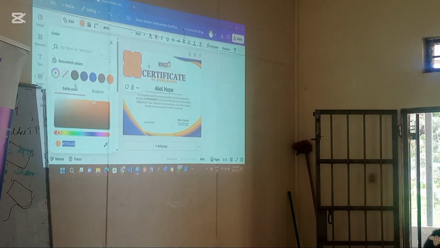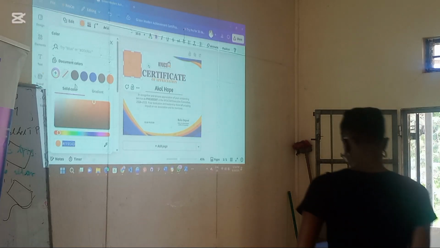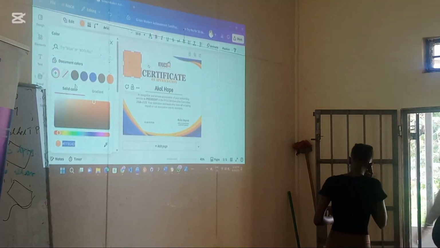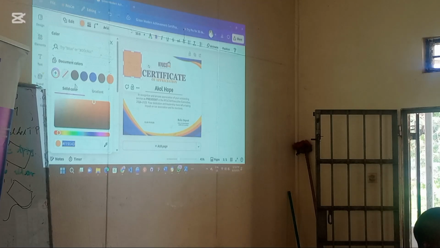Now, in all graphic design tools, we have something we call a color picker. A color picker will help you to identify the color code of any image or any object. Now you see this icon, which is like a pen. Pick a color. The reason there is the phrase pick a color is that it's called a color picker. So you tap on that.